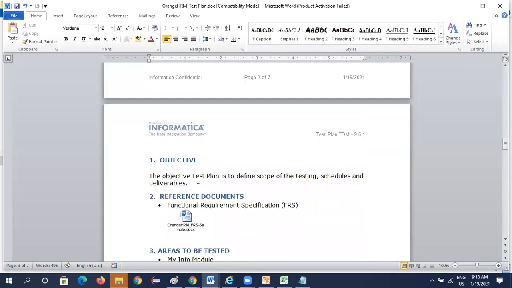Okay. So here you see the objective. The objective of the test plan is to define the scope of the testing, schedule and deliverables. So these would all be there. What is the objective? What is the scope? Those would all be written here.